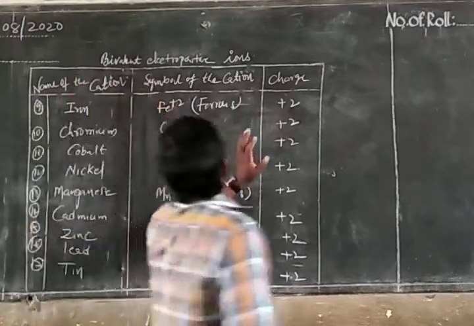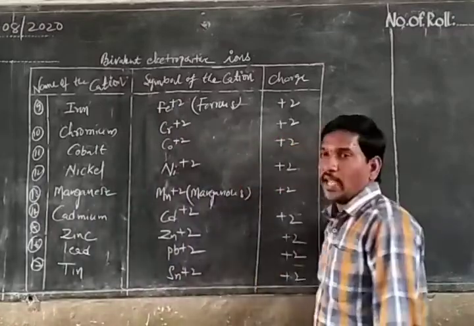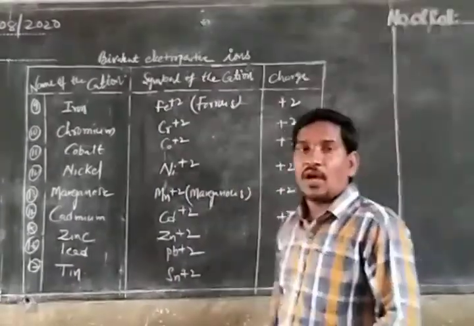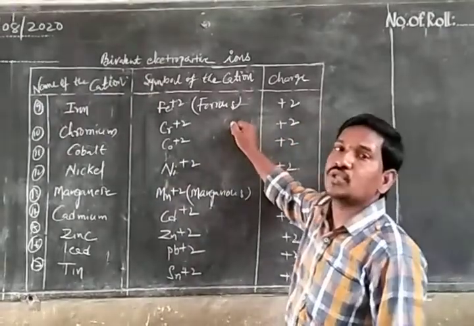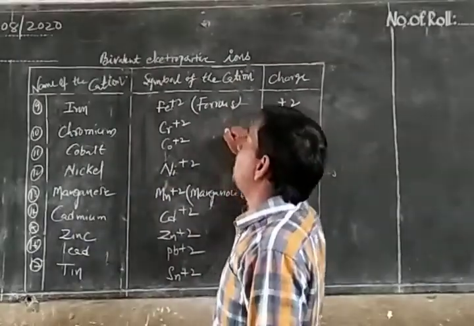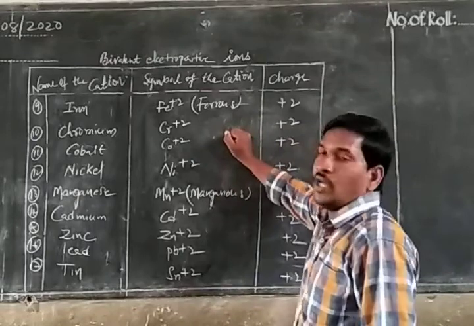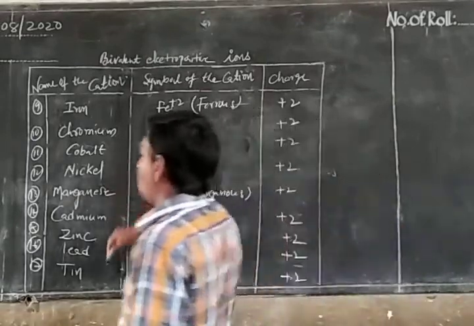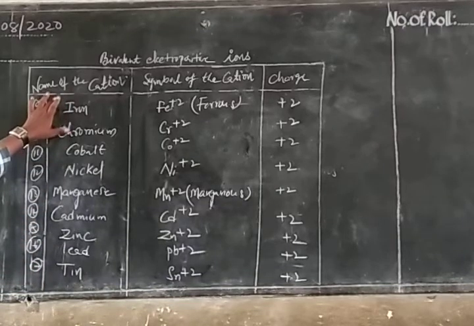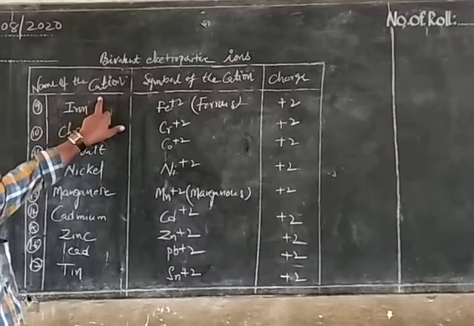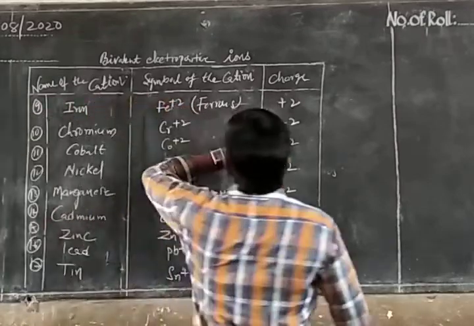What is meant by bivalent electropositive ions? The metallic ions formed by donating two electrons from the outermost orbit are called bivalent electropositive ions. So you can see almost 17 cations, bivalent electropositive ions. A cation is an ion which has a positive charge.